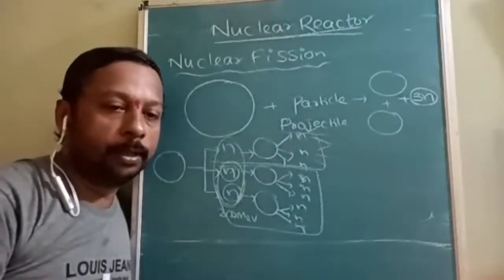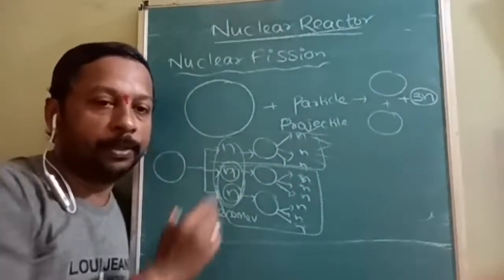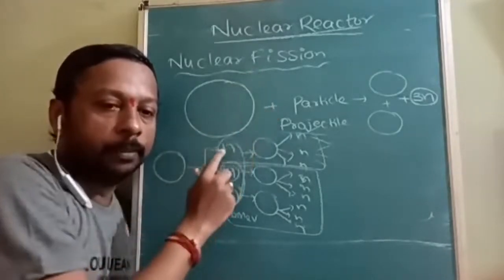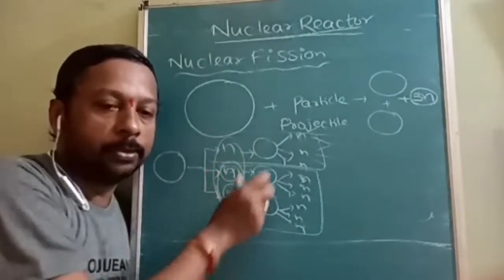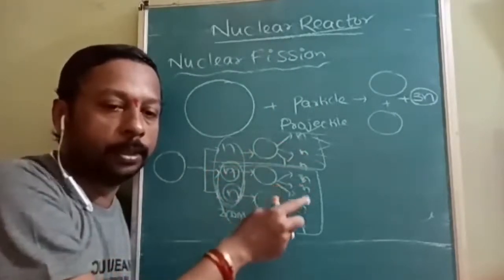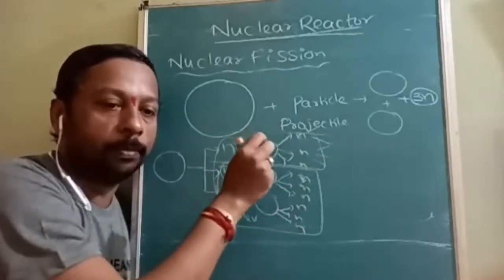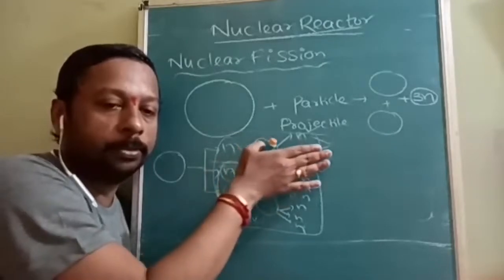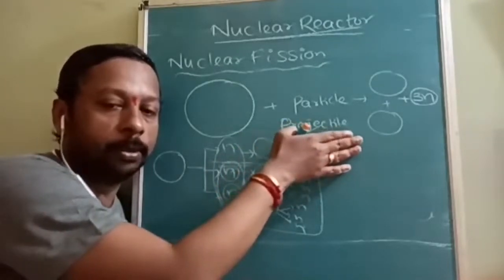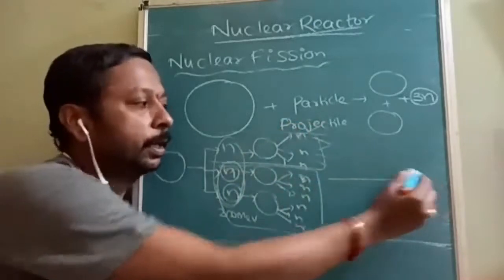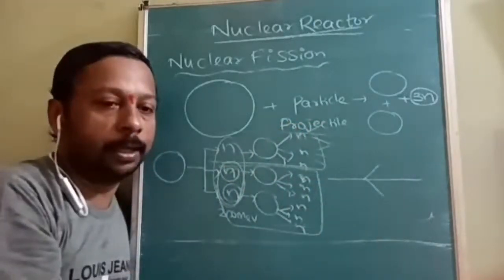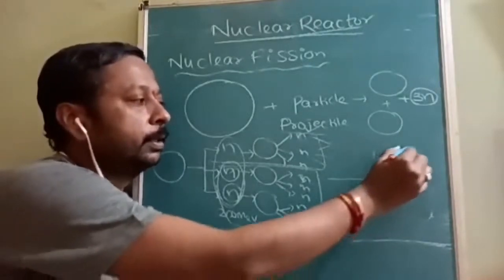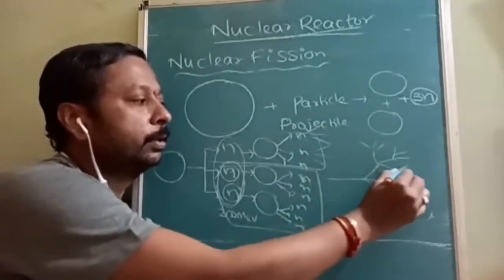So a nuclear reactor is a special apparatus which works on nuclear fission only. But what is the difference? If we allow it to react continuously in a chain, 3 to 3, 3 to 3, then it is called a nuclear bomb. If we stop these two neutrons here, and further neutrons there, that means a single chain reaction instead of the branched chain reaction, which will create a large amount of heat, which if not controlled is called a nuclear bomb.